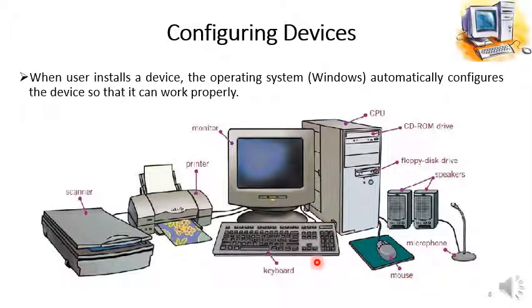We cannot use them without having the operating system installed in our computer. So it is the operating system which automatically configures all the devices connected with our computer, like microphone and speakers. So configuring devices is also an important function performed by the operating system.